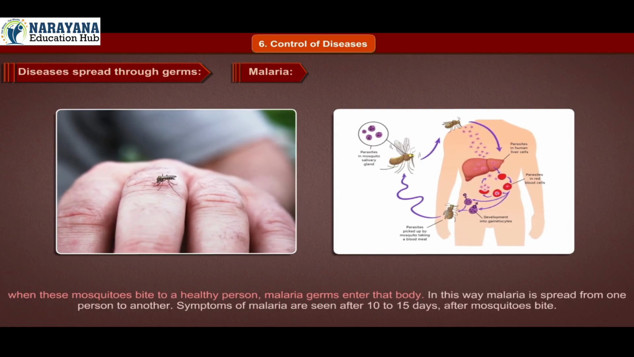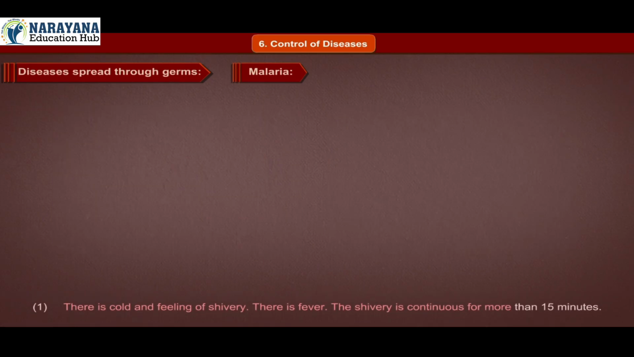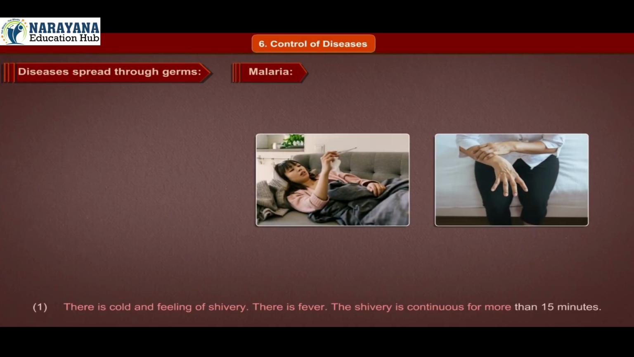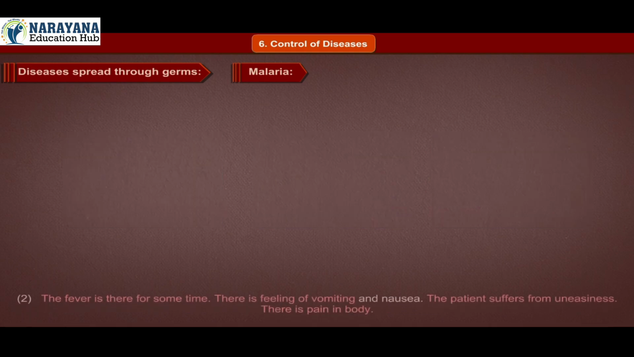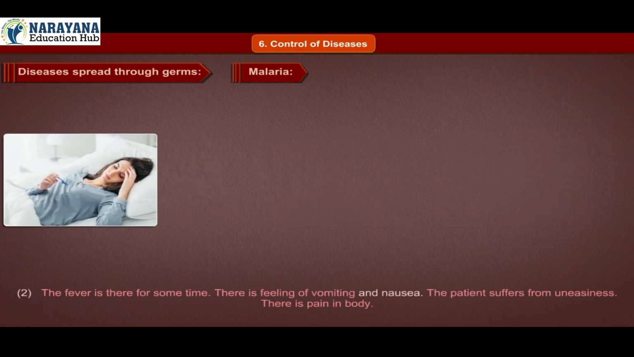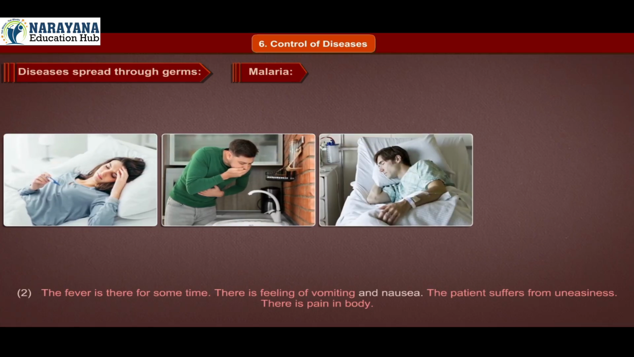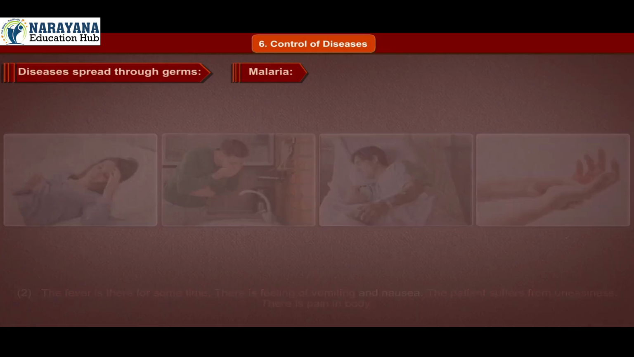Symptoms of malaria are seen 10 to 15 days after the mosquito bite. 1. There is cold and a feeling of shivering. There is fever. The shivering continues for more than 15 minutes. 2. The fever is there for some time. There is a feeling of vomiting and nausea. The patient suffers from uneasiness. There is pain in the body.